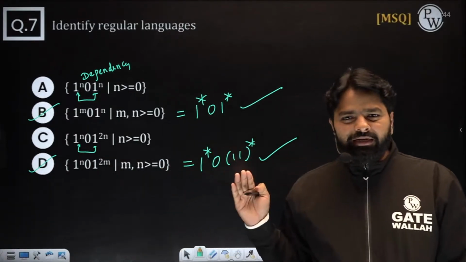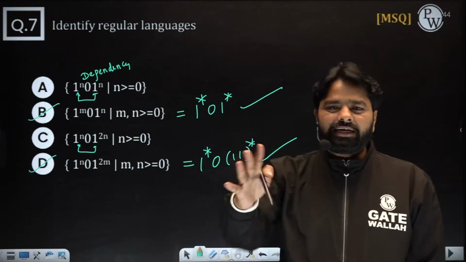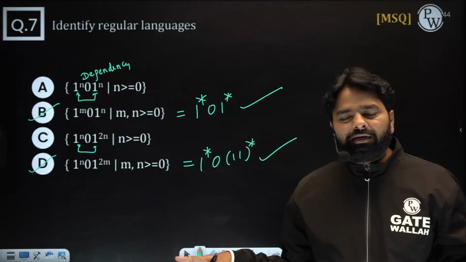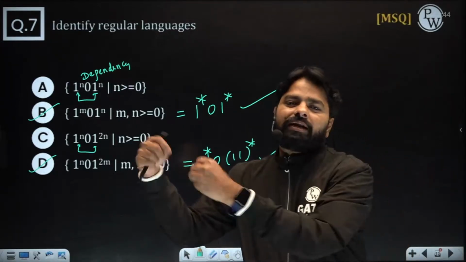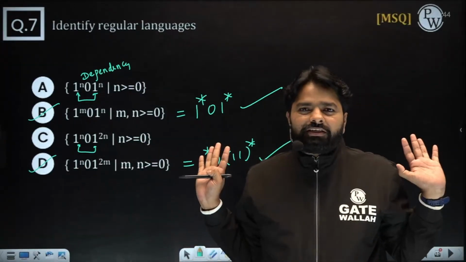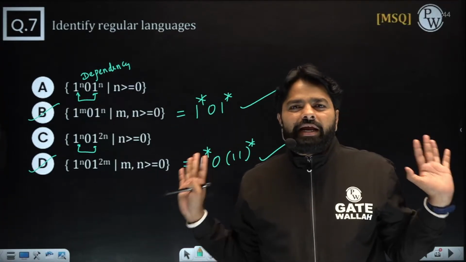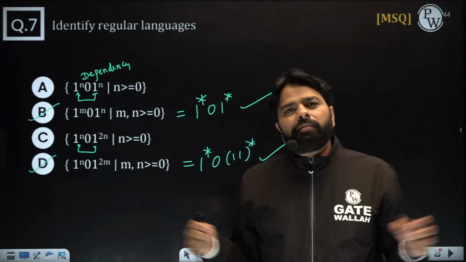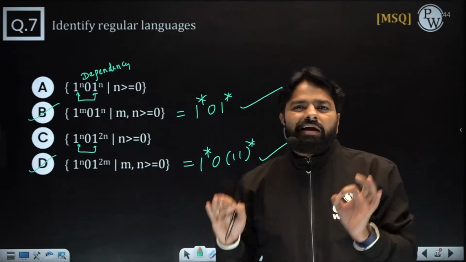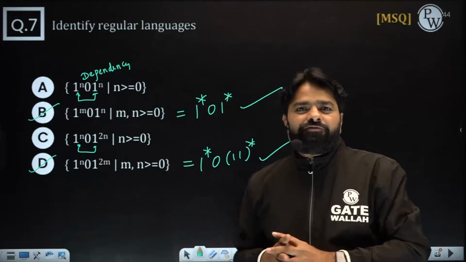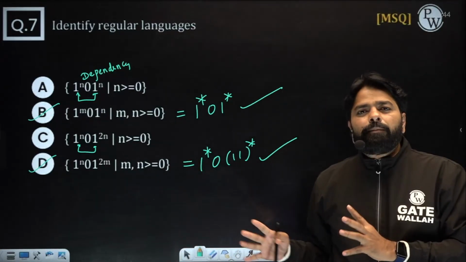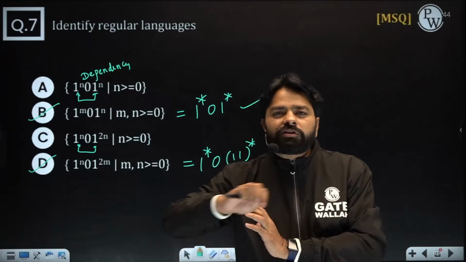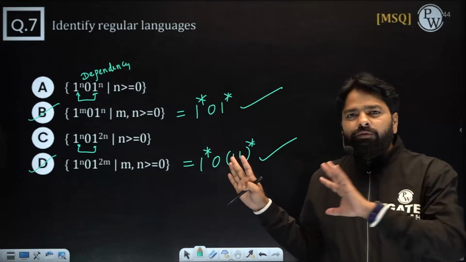Is there any subject that can be solved within seconds? Just you tell me, if you have the clear concepts in TOC and compiler, when you read the data, you will get the answer. If I am wrong, just cross check the GATE PYQs. How many GATE questions can you solve within 1 hour? Maybe all the TOC questions, maybe all the compiler design questions. That never happens in any other subject. If you know the concepts, most of the questions from TOC and compiler design can be answered in a few seconds. That is the beauty of TOC and compiler.